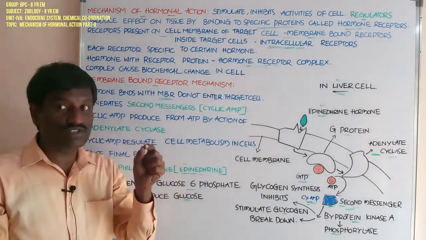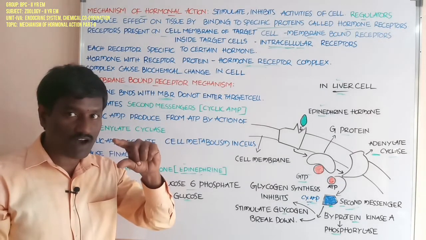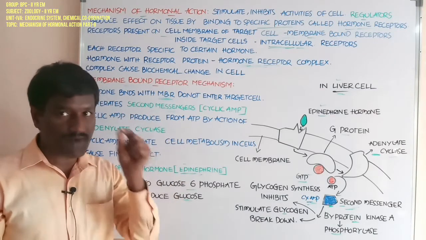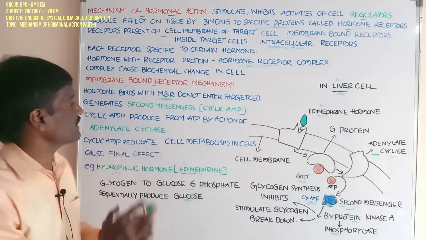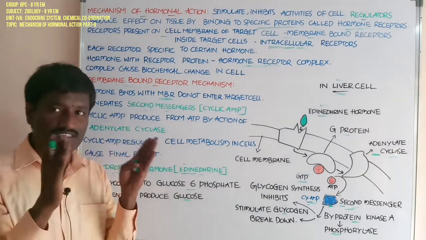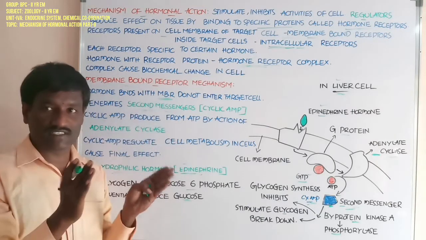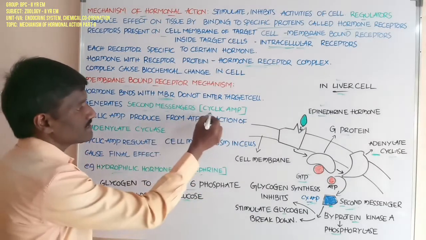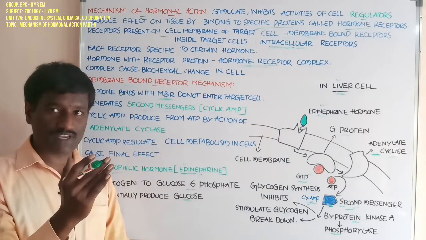Hormone molecules, which are present in small amounts, attach to the membrane bound receptors on the cell membrane and form the hormone receptor complex. And it generates a second messenger. It is important, students. It produces the second messenger, which is also called cyclic AMP.